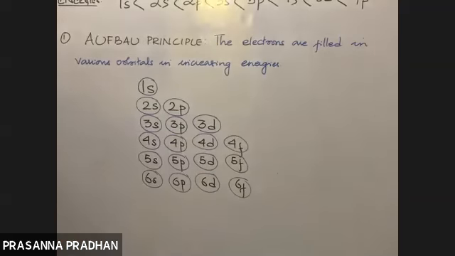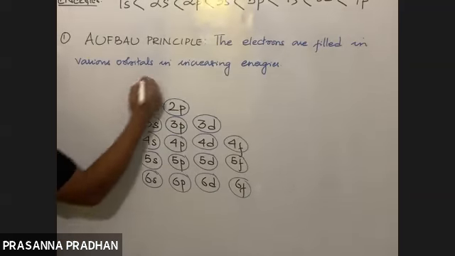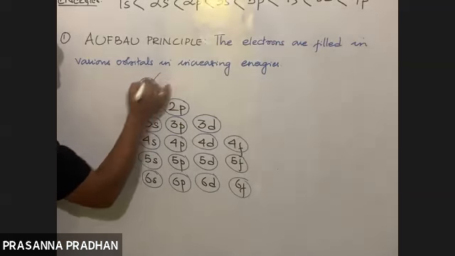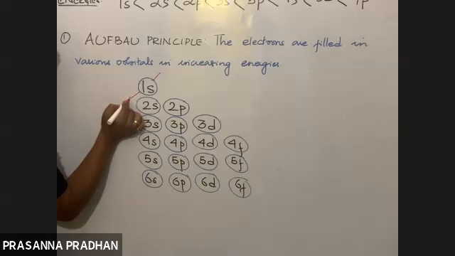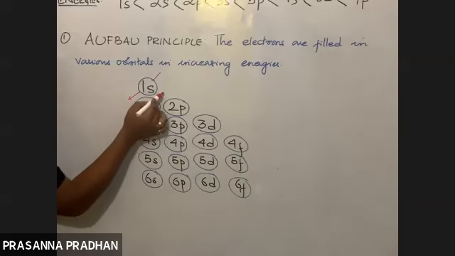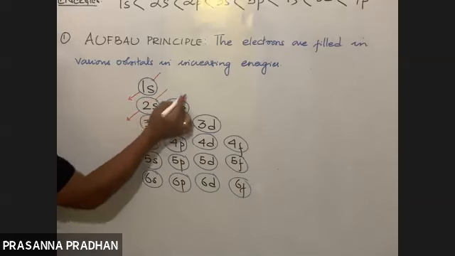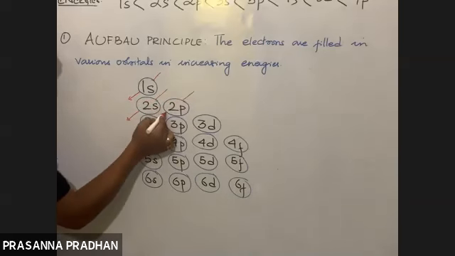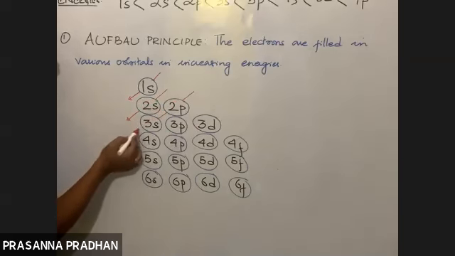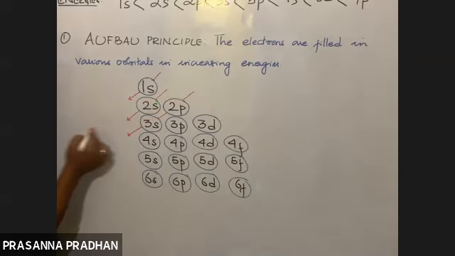I'll just start from 1s. So I'll start the arrow from here. Where does it end? It ends at 1s only. Next, I'll start from 2s. Where does it end? It ends in 2s. Next, I start from 2p. Where does this arrow end? I'll extend the line like this. The line ends in 3s.